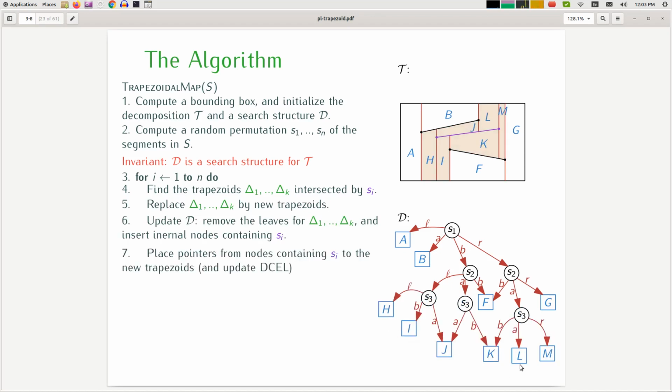What we can observe is that the running time as well as the expected growth in the space is all bounded by K, which is also asymptotically bounded by the number of new leaves created. So if I want to bound how much asymptotic work as well as how much asymptotic growth in the space there is, it can be simply bounded by the number of new leaves created after inserting Si.